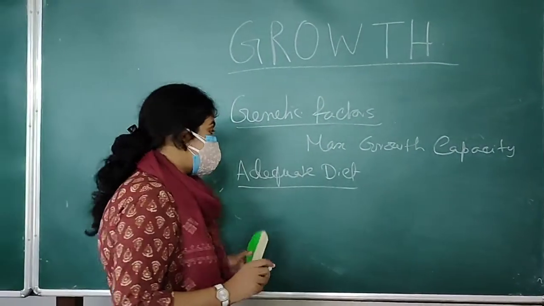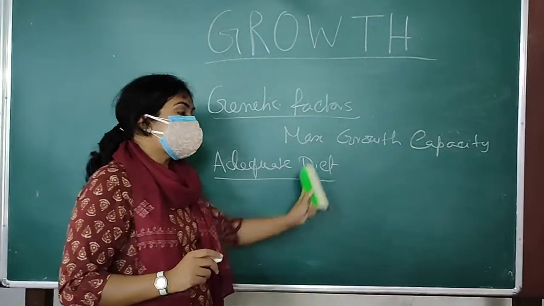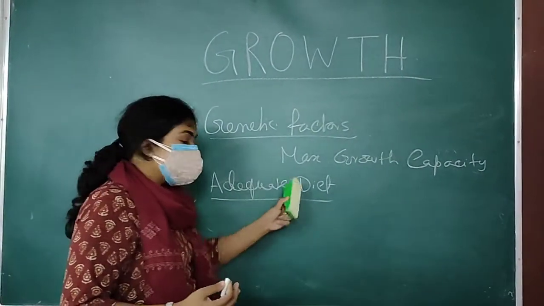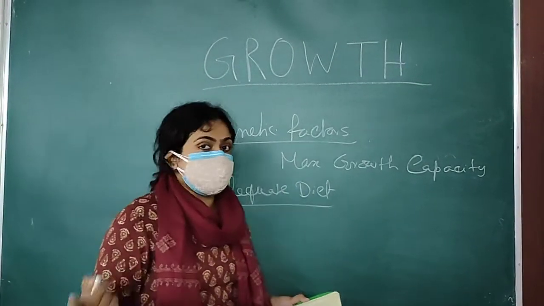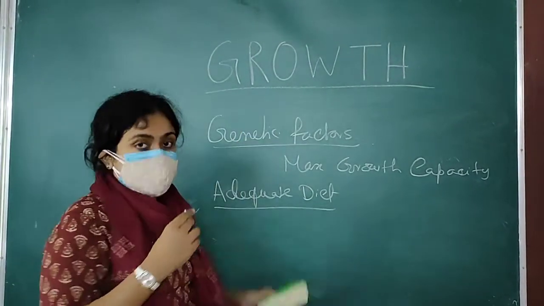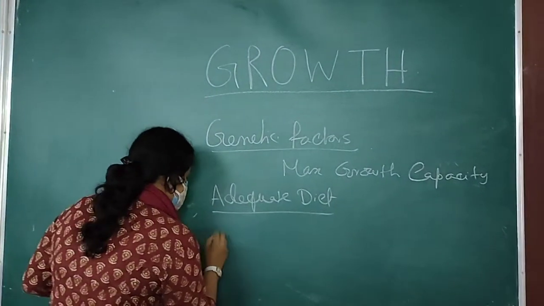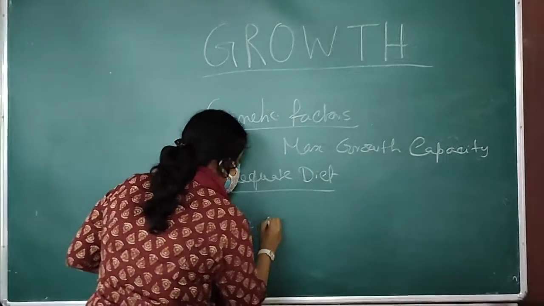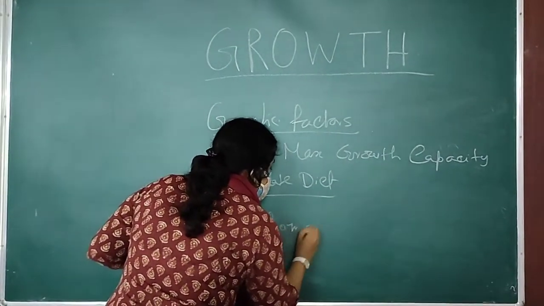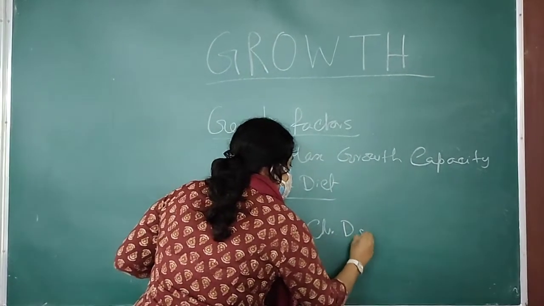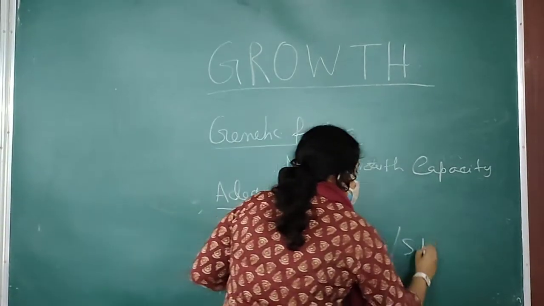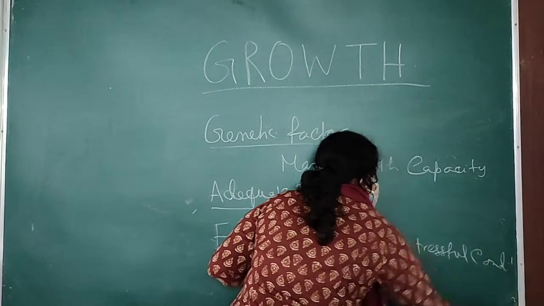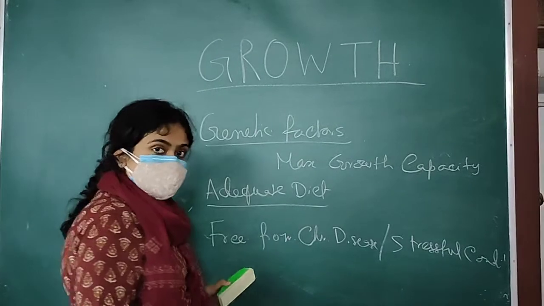On the other hand, adequate diet is needed for maximum growth capacity. If we take more diet or more nutrition than this adequate one, then that will lead to obesity, but that will not help in growth. Then a person must be free from chronic disease and stressful condition. Only then proper growth achievement is possible.